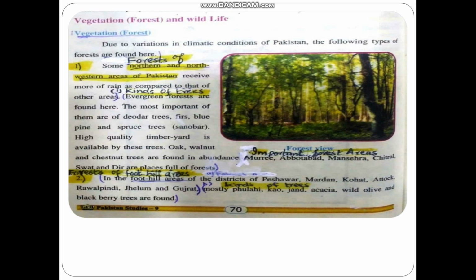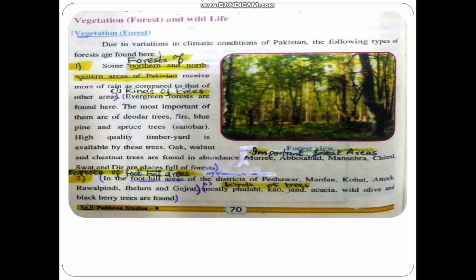Important forest areas. Which are the important forest areas of these? Murree, Abbottabad, Mansehra, Chitral, Swat. These are the places full of forests. These are all areas which are present in KPK, because these are the forests of north and northwestern areas of Pakistan. This is the one type.